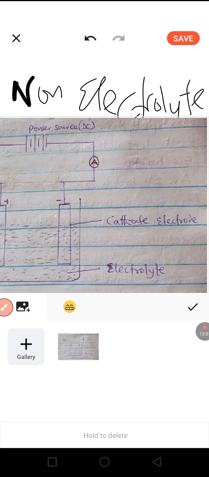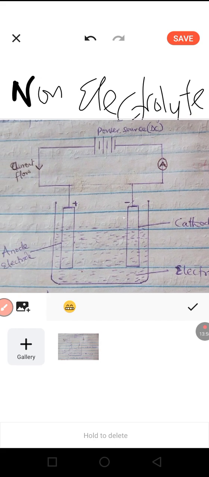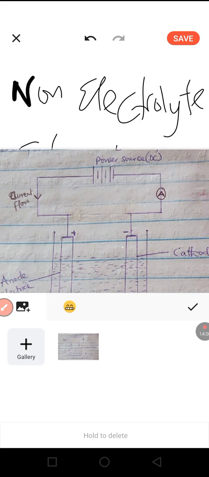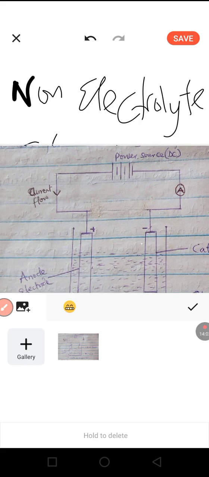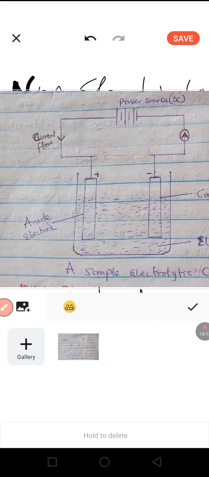This is the cathode. And we have the electrolyte. Again, here is the power source. The current flows from the power source through the anode into the electrolyte.